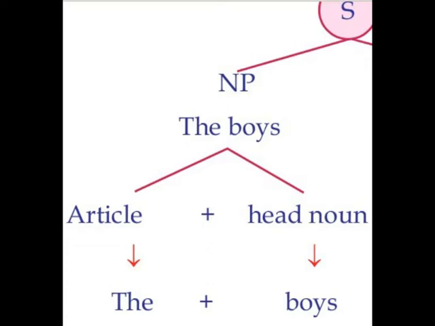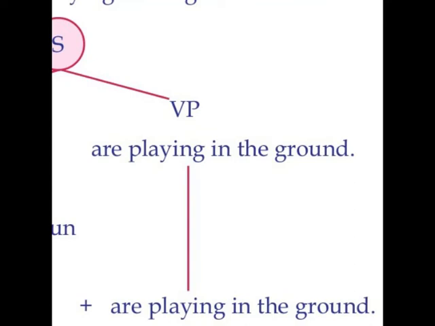And you can again see the division. Noun phrase, the boys, is divided into article plus head noun. Which is the article in that? The boys. The is the article, and head noun is boys. So you can again see the combination given: the plus boys plus are playing in the ground together forms the verb phrase.